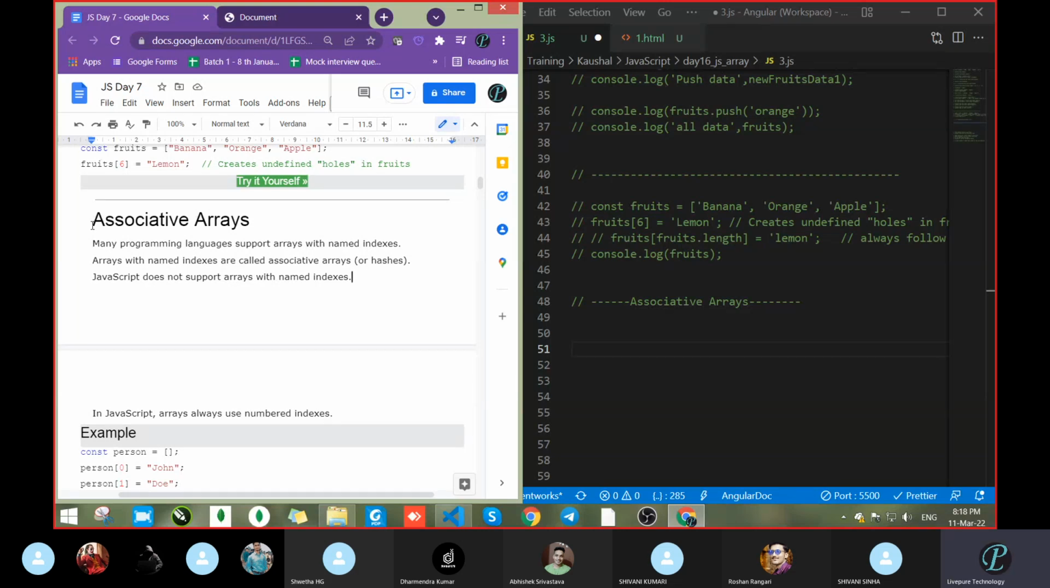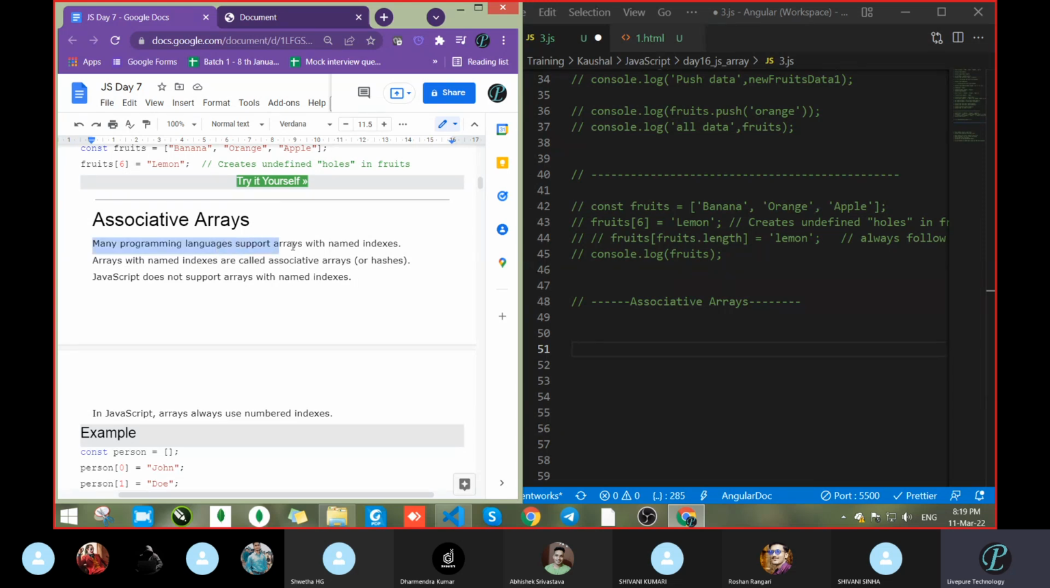Okay, next is associative array. What are you getting from the term associative? It seems everyone's energy is finished. No idea? Okay, sir. Associative array, associative in the sense, go through whatever is written here.